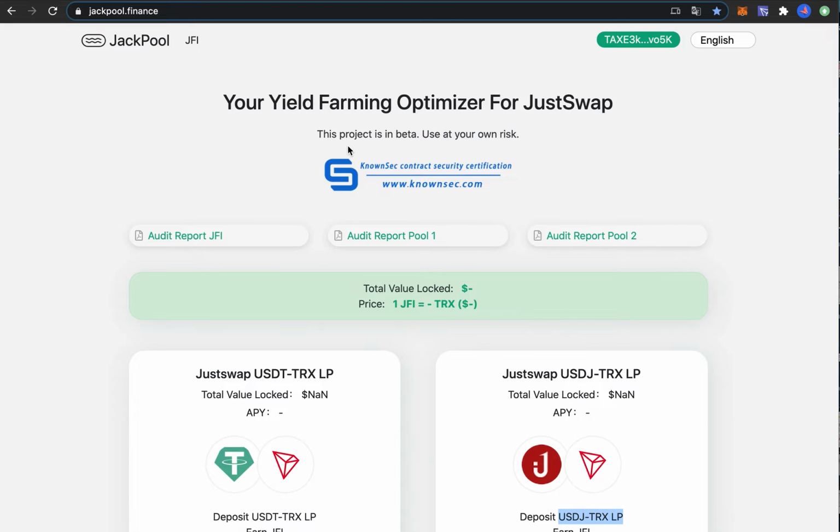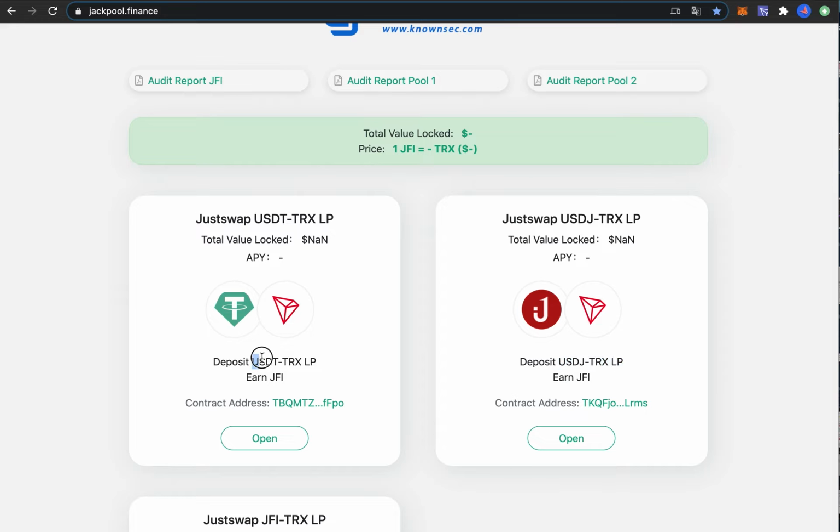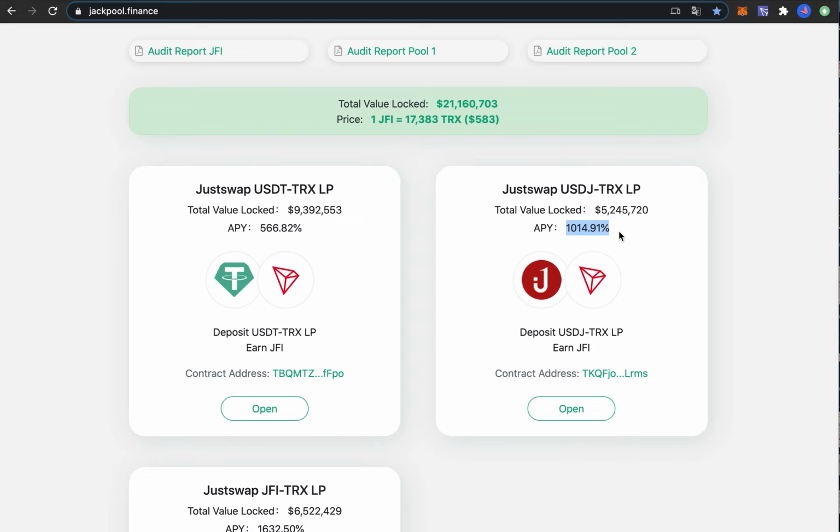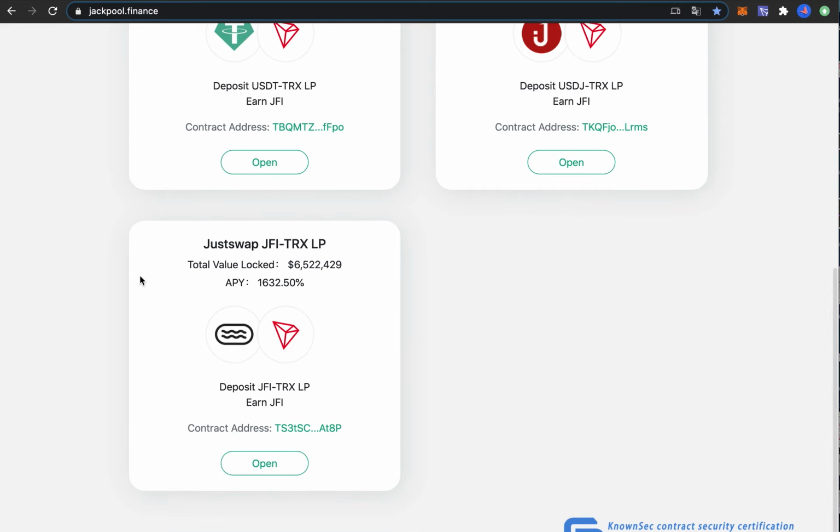But the best one currently on Tron Network is this Jackpool.finance, and I will talk about the risks later. Here you can put money 50% on USDT and 50% on TRX, or 50% on USDJ and 50% in TRX. And if we just refresh the page, you will see the APYs here. So the APY is actually quite good, right? And the cool thing here is that there are no fees involved, and they have 21 million value locked in this protocol. And the last pool here is JFI TRX.